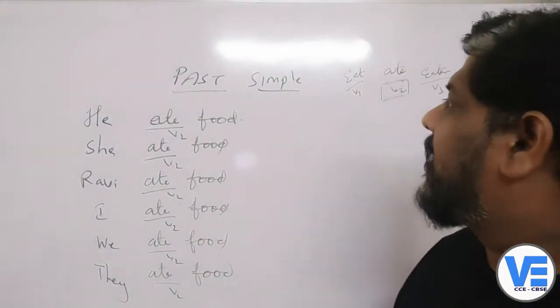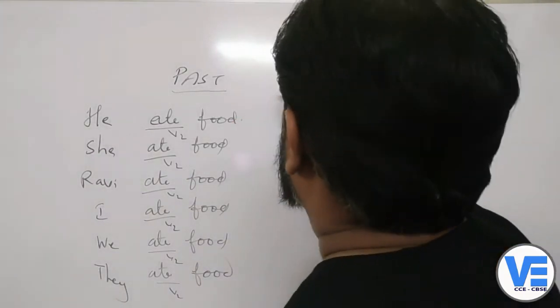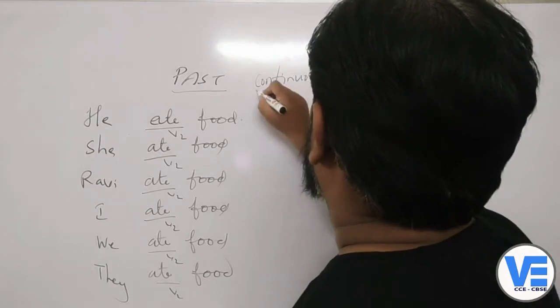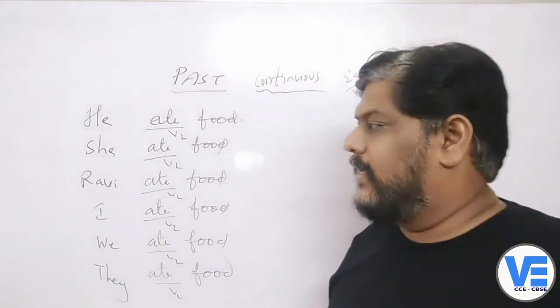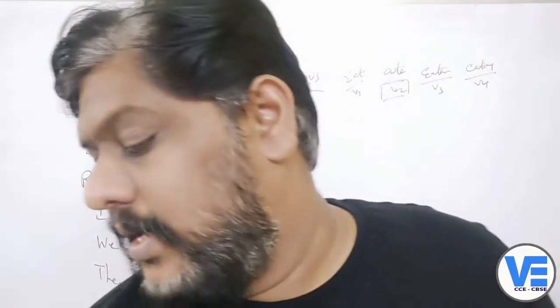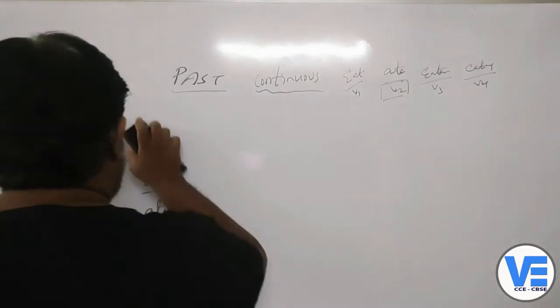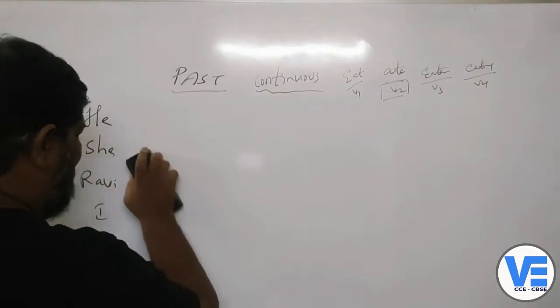And now we'll go to the past progressive, that is past continuous. So here, when you come to the past continuous, what is past continuous? What kind of actions do you express in the past continuous?